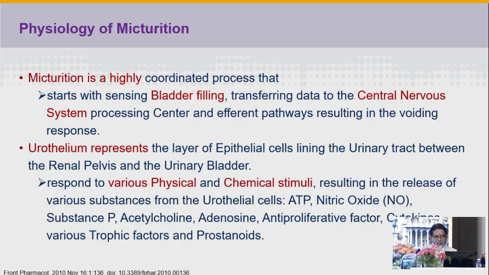And we get the processing center in the pons, that is L, the lateral dorsal regions of the pons, as well as the M area of the pons. Processing centers and different pathways result in the voiding response.